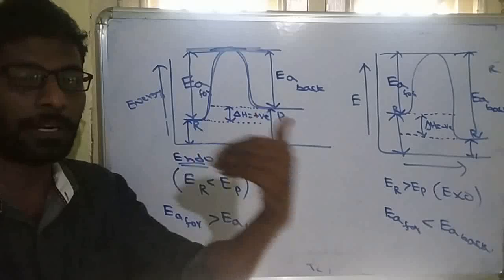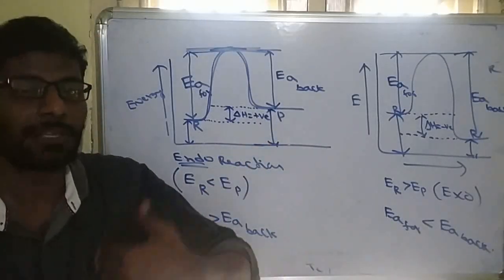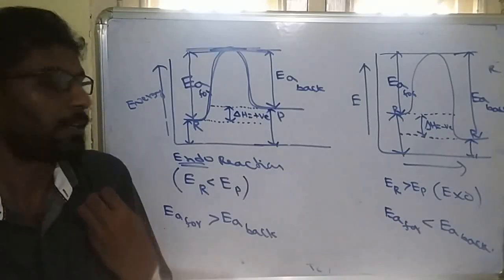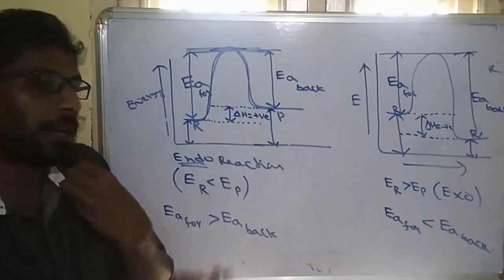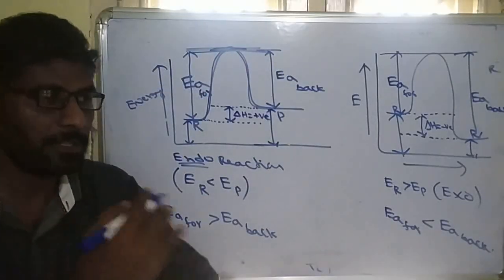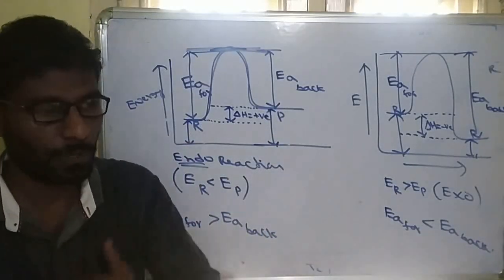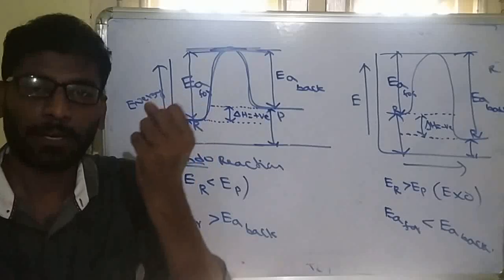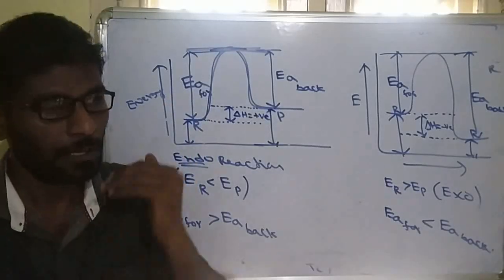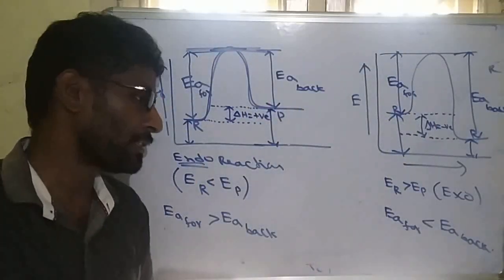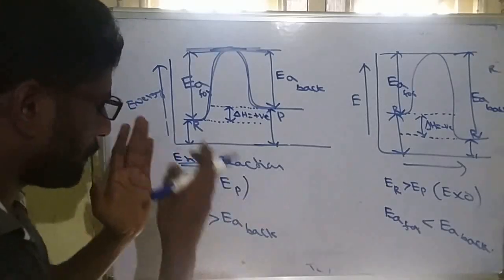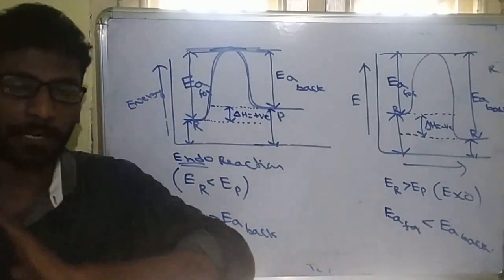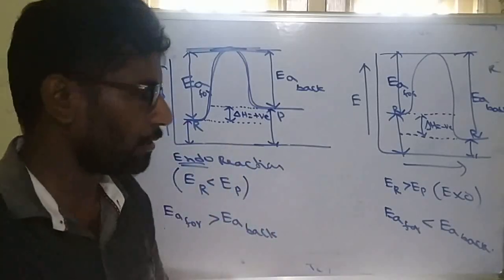when we are increasing temperature, temperature means we are using heat energy. So reactants can absorb that heat energy, so they can cross the energy barrier easily. That means the rate will become higher. So the more the temperature, the more the rate. Why? Because reactants will absorb that energy and they will easily cross the energy barrier. So that's why, because of this activation energy, the rate of reaction is directly proportional to temperature.